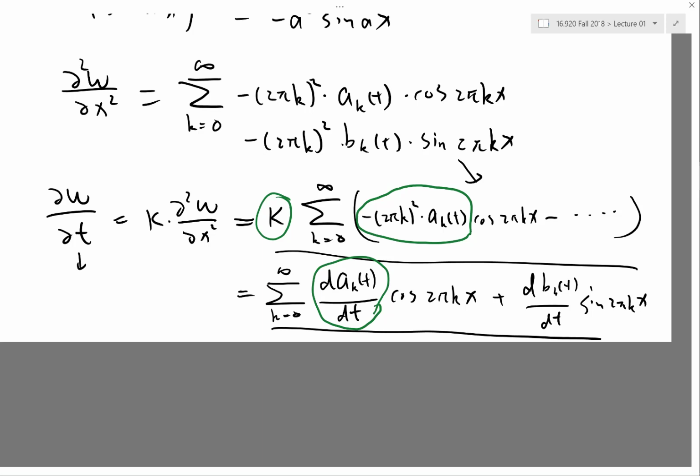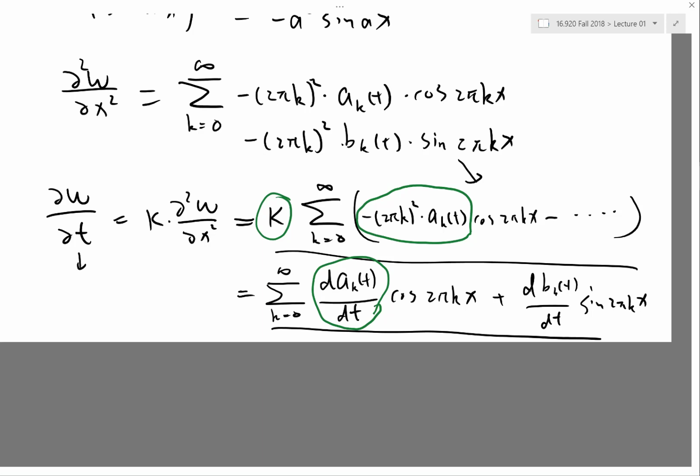No, I haven't said that, but it has to be always positive for a reason that is going to be immediately obvious. Because I have small k goes from 0 to infinity, right? So my 2 pi k squared can be as large as you want, in this series. So if kappa is negative, what actually happens?